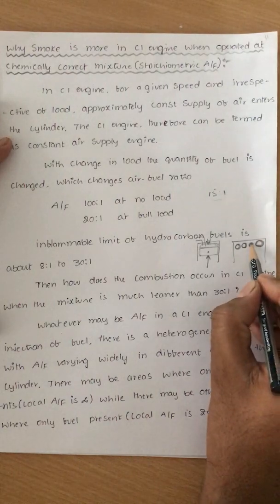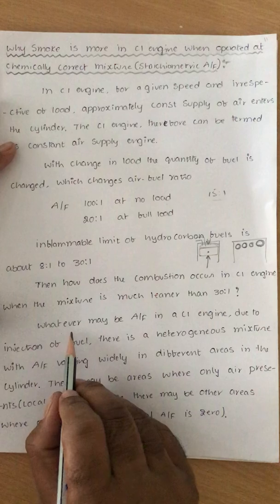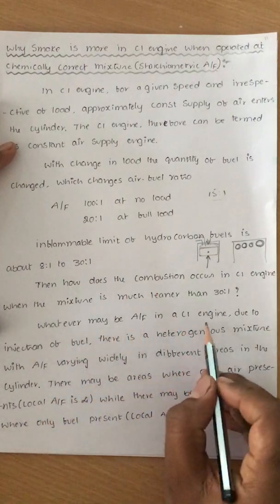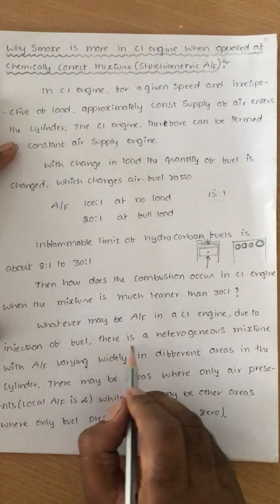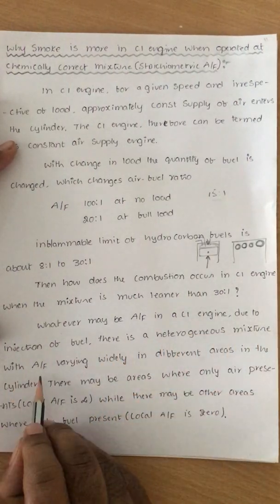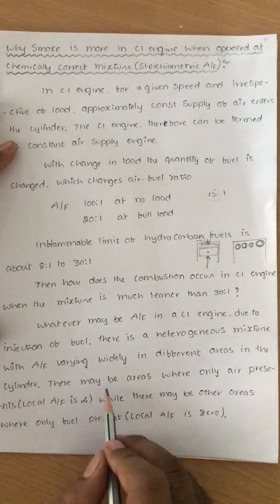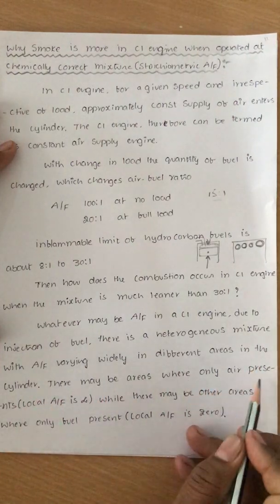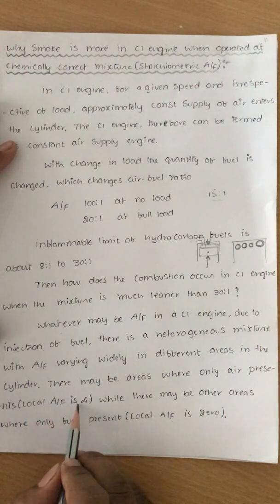Whatever the air fuel ratio in a CI engine, due to injection of fuel there is a heterogeneous mixture with the air fuel ratio varying widely in different areas in the cylinder. There may be areas where only air is present. If it is only air, there is no fuel, and the air fuel ratio is infinity.